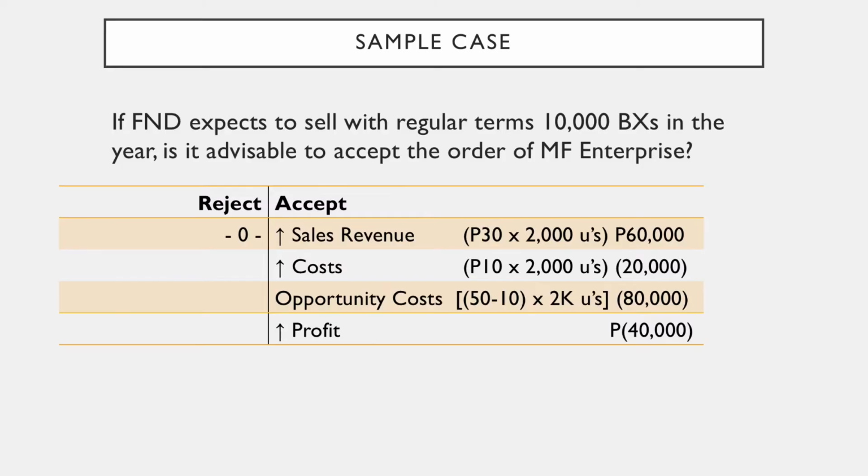We would have a net decrease in profits of 40,000 pesos. Financially speaking, it would be better for F&D if the order will be rejected.